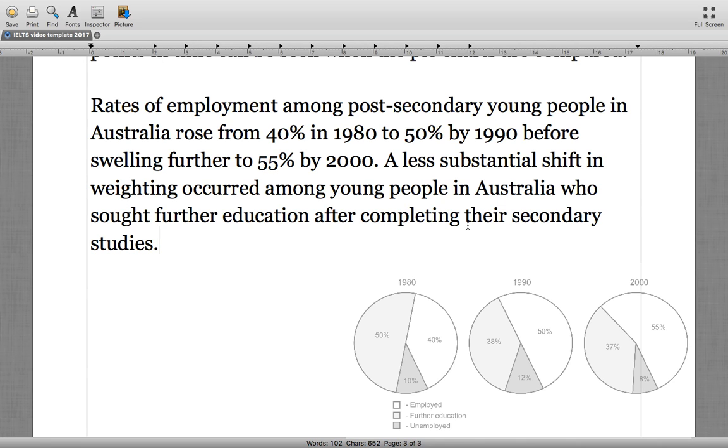The young people who are looking for additional education, it's a similar trend. It's just moving in the opposite direction, but it is consistently decreasing. So let's share these specific values. So let's make reference to them as this demographic.